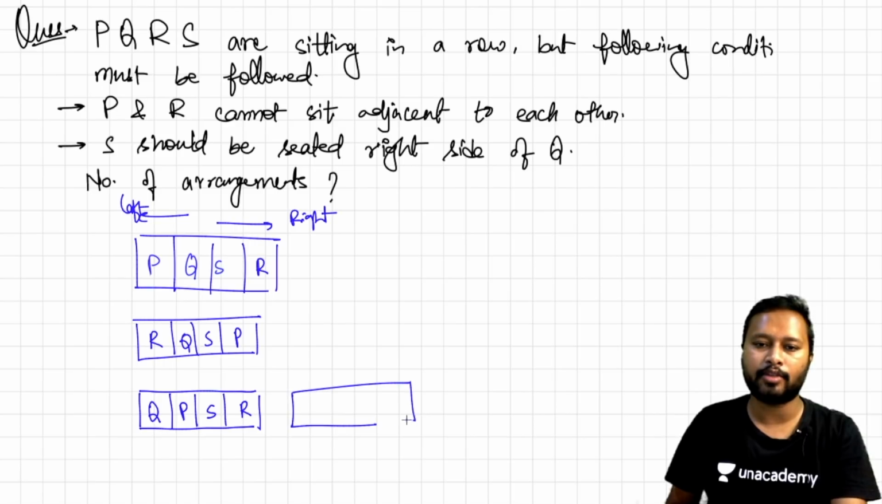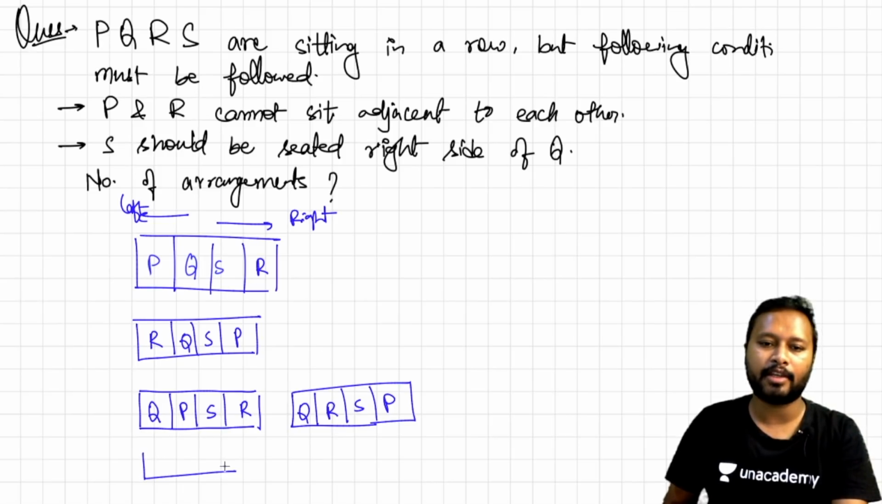Again, you can just switch the position of P and R. So Q and S, just leave them as they are. R and P can be switched. So you have 4 arrangements till now. There are more possibilities. The next possibility is like this: I can make my Q and S seated like this, and P and R like this. So again, all the conditions are being followed.